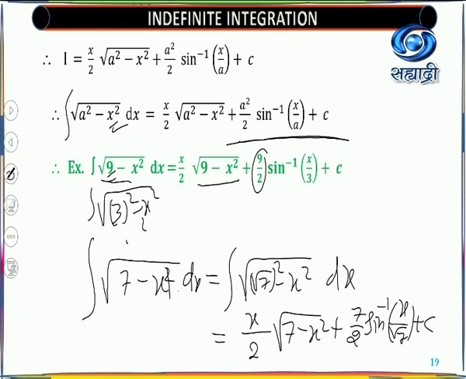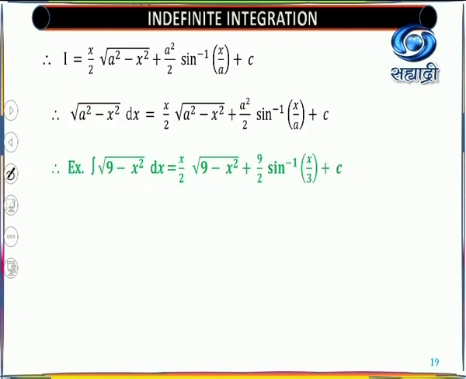Anyways, one more example I will take which explains you, like if you are having a formula like integration of root of 5 minus 3x square dx, if there is a multiple of x square. What will happen? You take 3 outside. That means take 3 common.